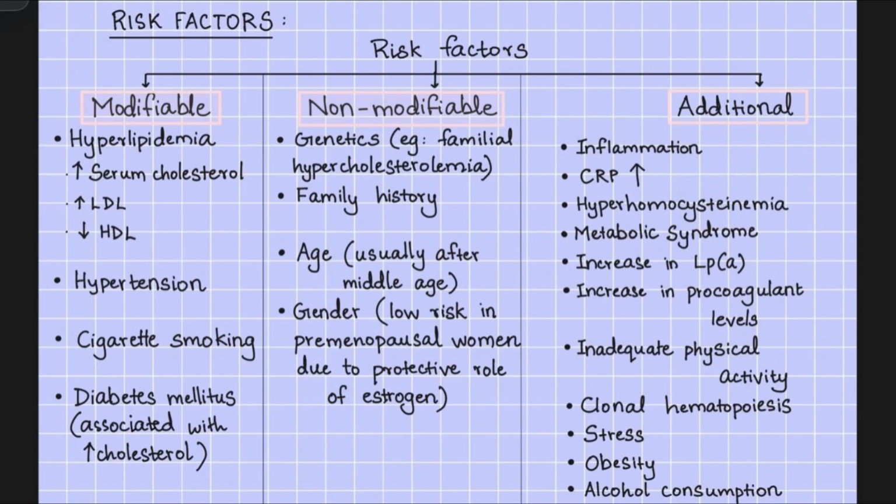Additional risk factors include inflammation, increase in CRP or C-reactive protein levels, hyperhomocystinemia, metabolic syndrome, increase in lipoprotein A, increase in procoagulant levels, inadequate physical activity, clonal hematopoiesis, stress, obesity, and alcohol consumption.